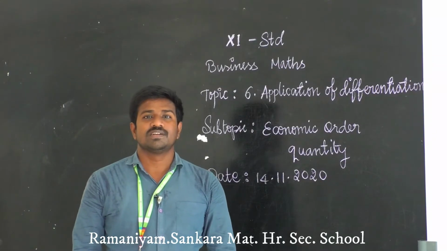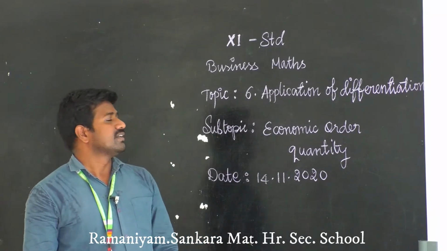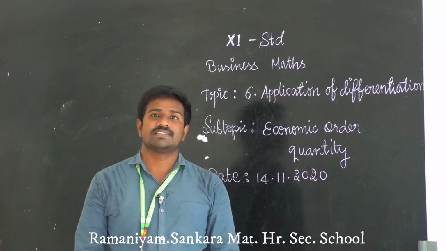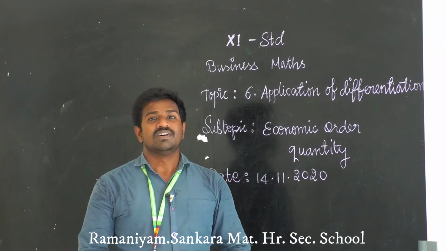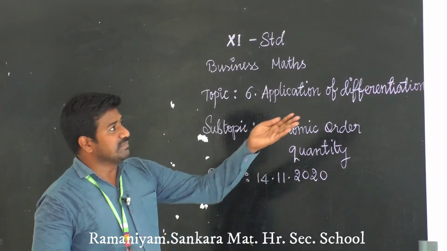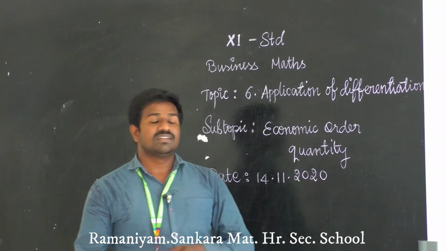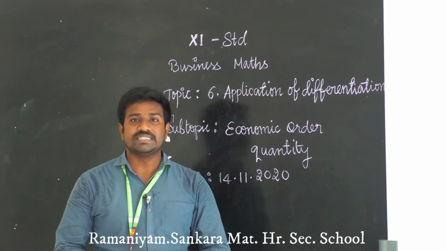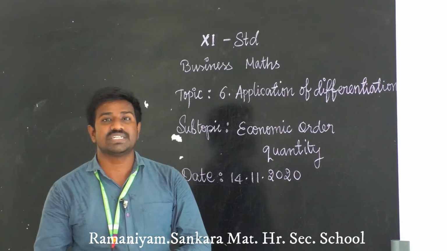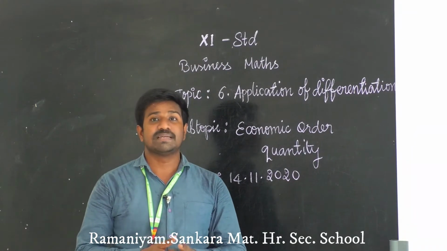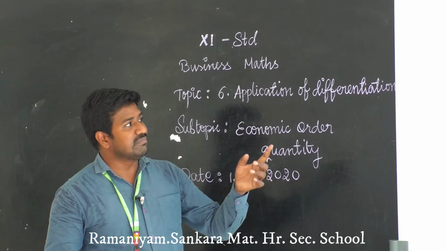Good morning, students. Today we are going to see economic order quantity. In last class we have discussed maxima and minima. Now I continue to start local and global maxima and minima. In last class we have discussed only increasing and decreasing functions and stationary values and stationary points. Now we are going to see local and global maxima and minima.